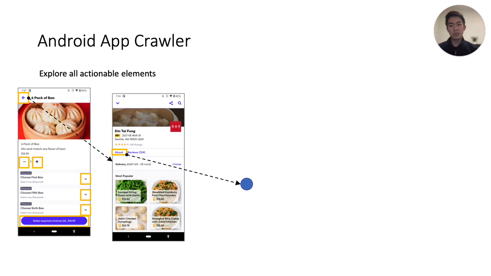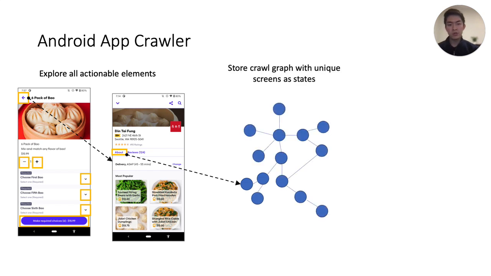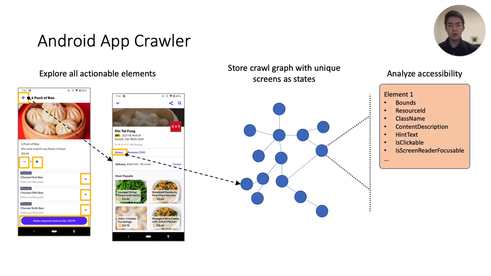For each app, we then continue this crawling process for up to 2 hours, or until all discovered actionable elements had been taken. We then store this resulting crawl graph from the exploration process and then perform a post hoc evaluation of accessibility for every element within each discovered state.